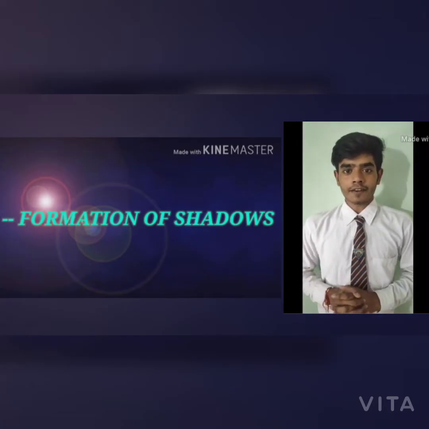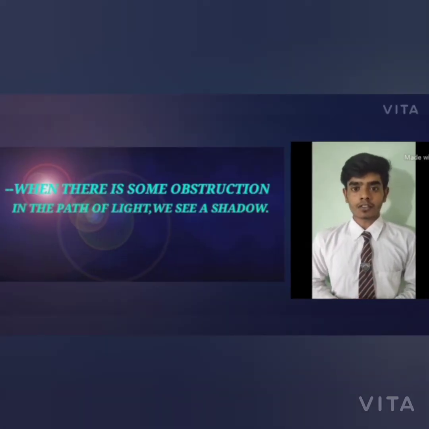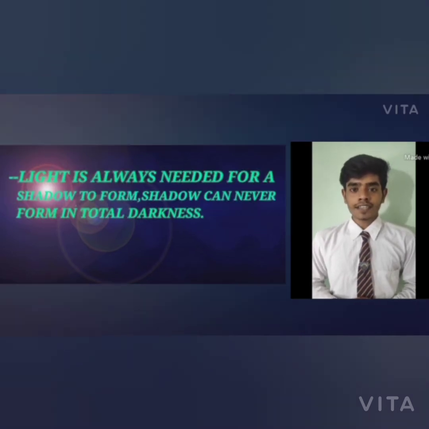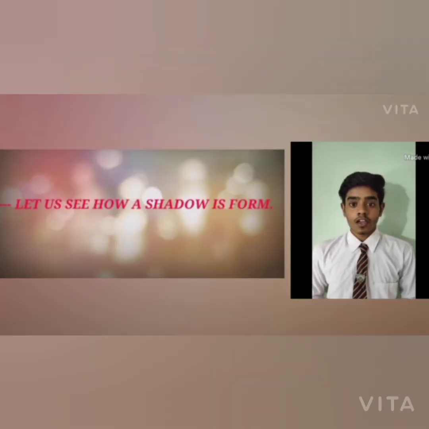Formation of shadow. If there is some obstruction in the path of light, we see a shadow. Light is always needed for a shadow to form. Shadow can never be formed in total darkness. Let us see how a shadow is formed.